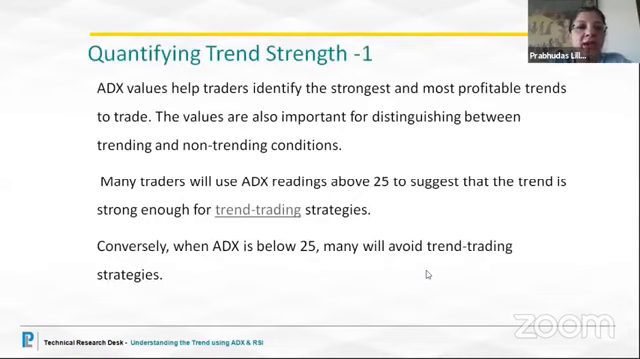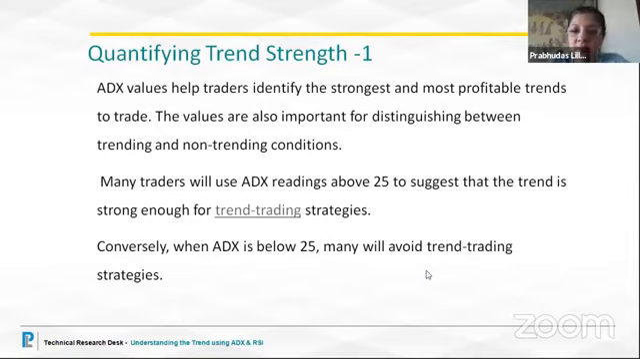So ADX values help traders identify the strongest and most profitable trends to trade. The values are also important for distinguishing between trending and non-trending conditions. Many traders will use ADX readings above 25 to suggest that is the first level of entry of a strong uptrend, at least for the trend to begin, to suggest that the trend is strong enough for trend trading strategies.